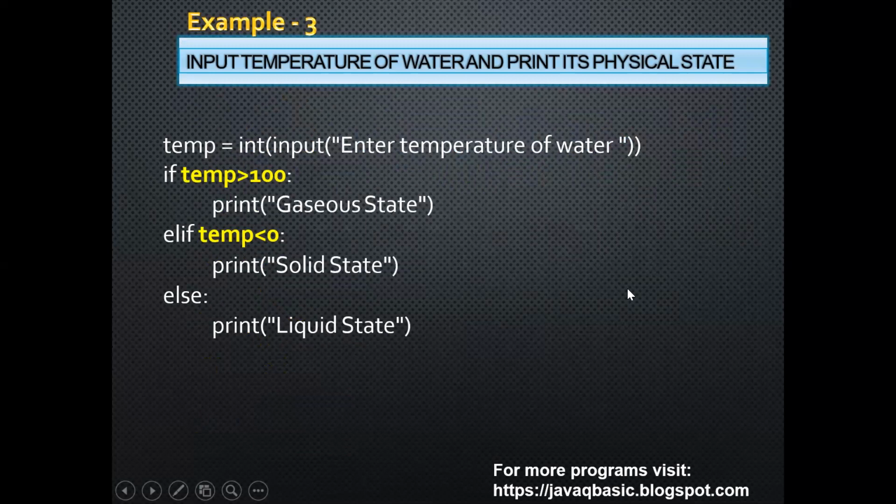Example 3, input temperature of water and print its physical state. temperature = int(input("Enter temperature of water")). If the temperature of water is greater than 100, print gaseous state. Elif the temperature is less than 0, print solid state. Else, print liquid state.